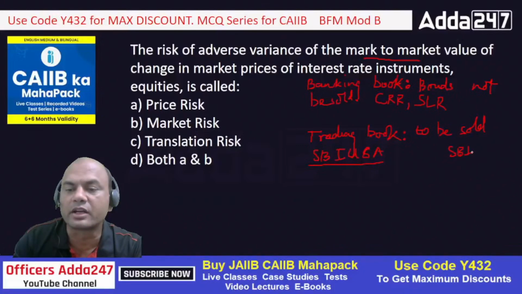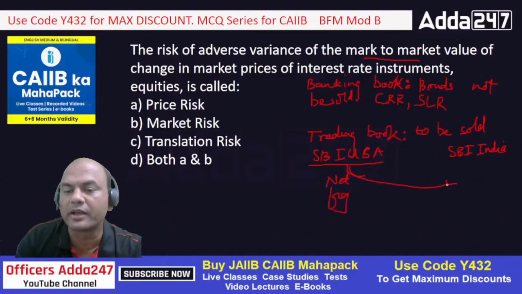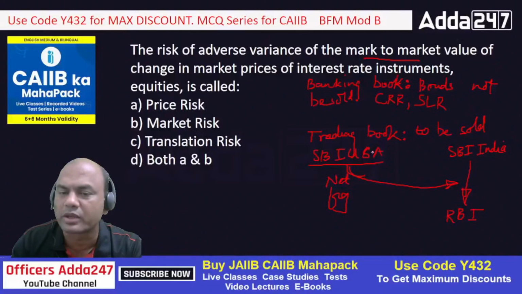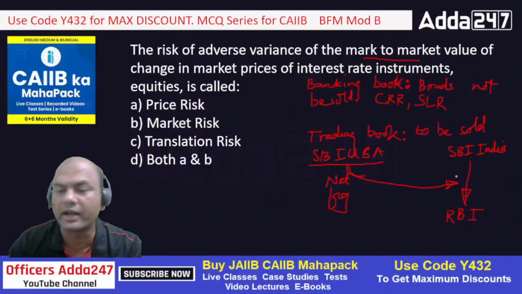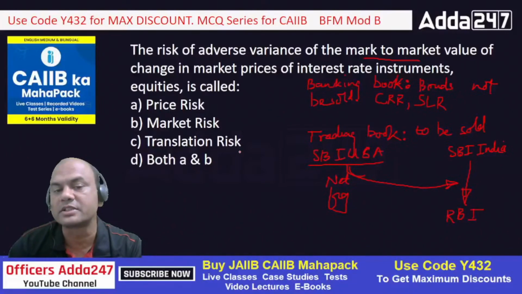So when 31st March arises, this SBI USA's balance sheet, the net figure of it, is brought to SBI India, and then SBI India reports the whole figure to RBI. So for reporting to RBI, it will have all the SBI USA, UK, all the branches from various countries, and the net figures will be shown over here. So this is known as the translation risk.